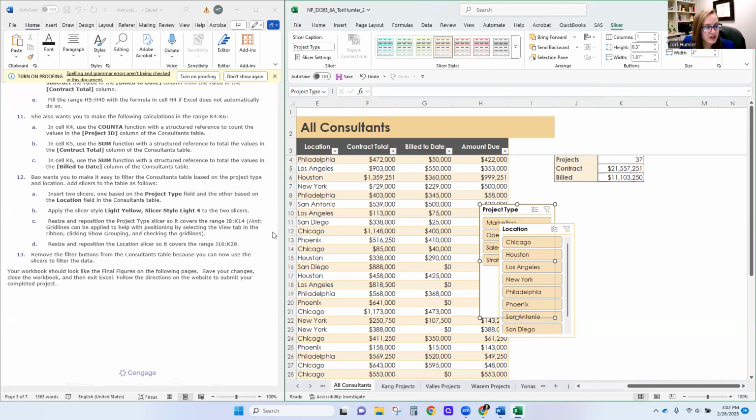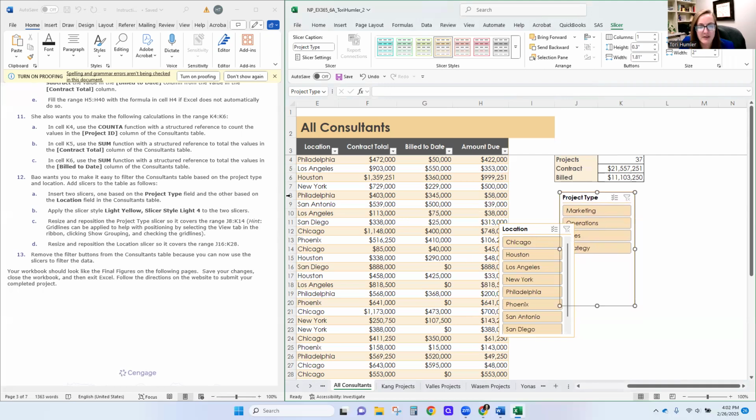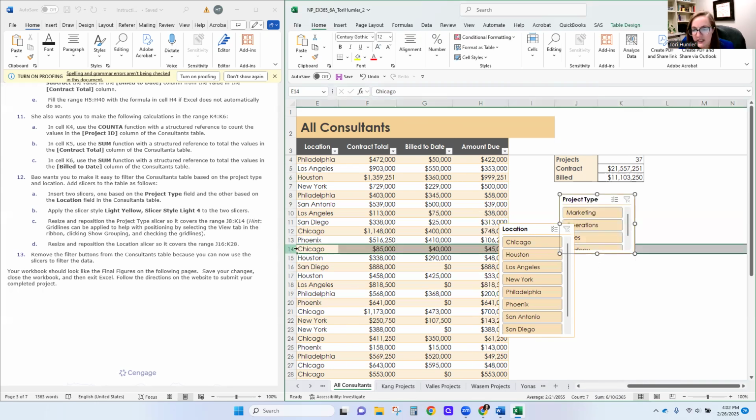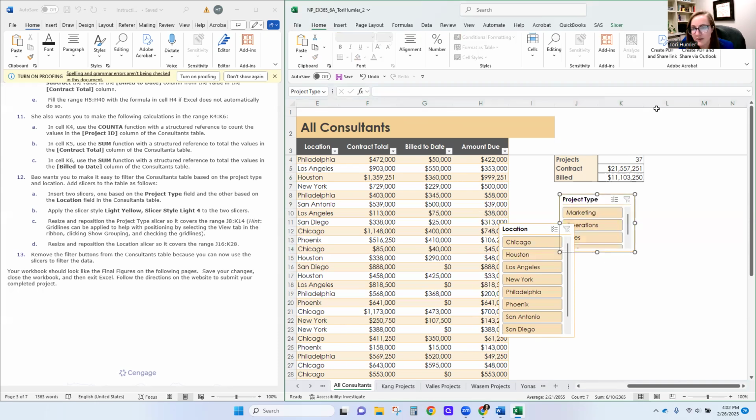And so we are going to move the project type slicer to J8. And I know it can be very hard to see J8, but if you click on 8, you can see that I got it in 8 and I'm in J. So as long as it's in J8, and then I need the bottom of it to be in K14. So 14, I need to make it a little bit smaller. It's actually too small for my liking.